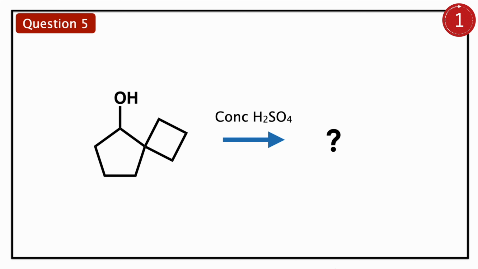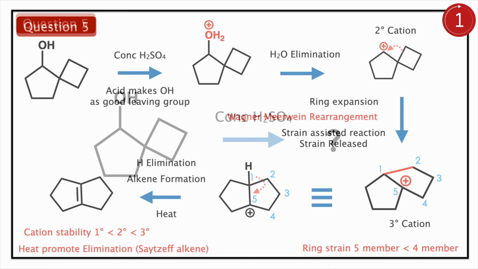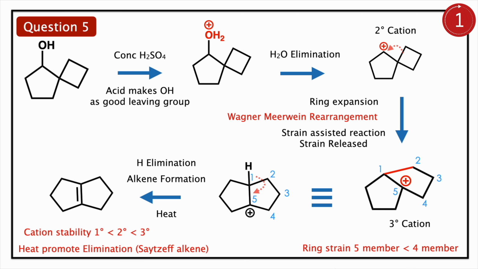Then the final example: you have a spiro system, a 4-member and a 5-member ring, with alcohol. You are using concentrated sulfuric acid. You should find what will be the final product. Here is the same mechanism. The starting material has alcohol. You are using sulfuric acid. The acid removes the OH group as water.